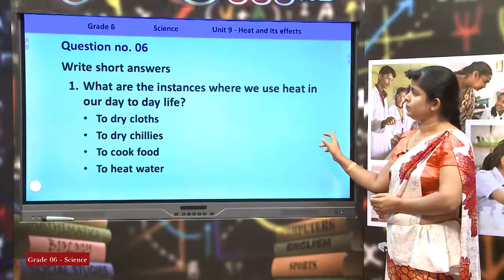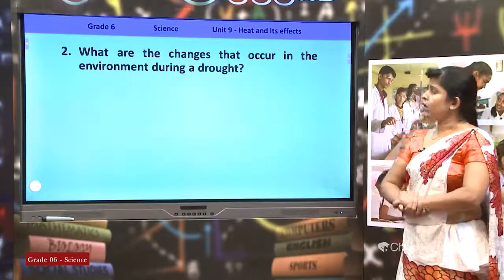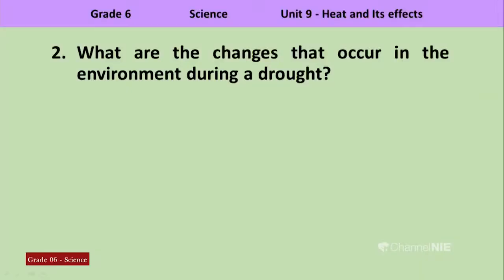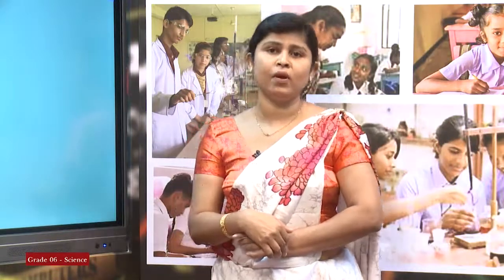Right. Look at the question given on the screen. What are the changes that occur in the environment during a drought? Have you ever experienced a drought? Yes, maybe. What are the changes that occur in a drought in the environment? Right. Now, let us see. Tanks dry out. You know the tanks, reservoirs, lakes and other water resources dry out during a drought.